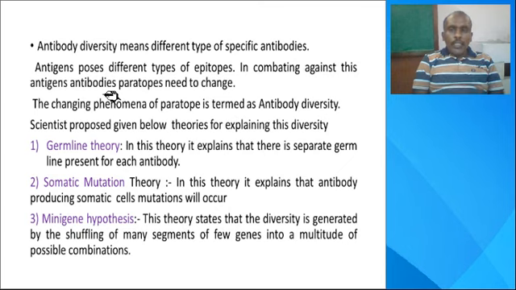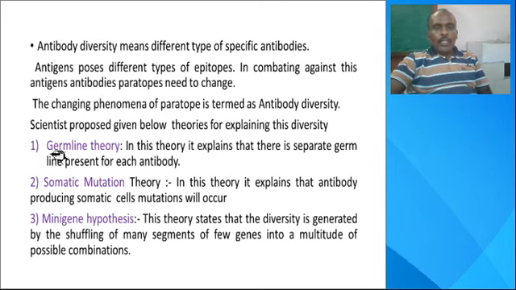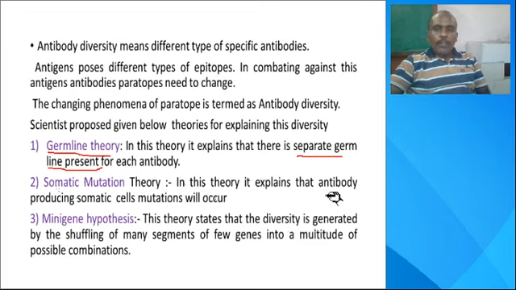How is this diversity generated in these antibodies or immunoglobulins? Scientists have proposed 3 different theories. The first one is the germline theory. This theory explains that there is a separate germline gene for each antibody. Next, somatic mutation. Somatic means body. In B cells, if certain mutations occur, this leads to the production of different types of antibody. It is very minute.